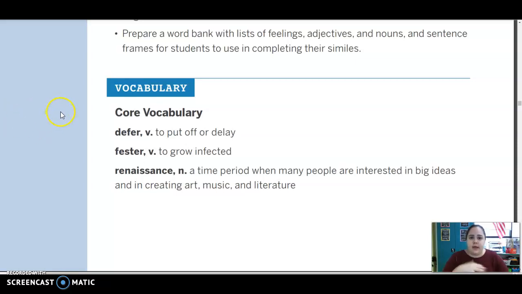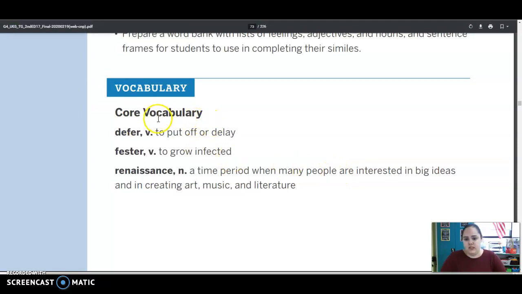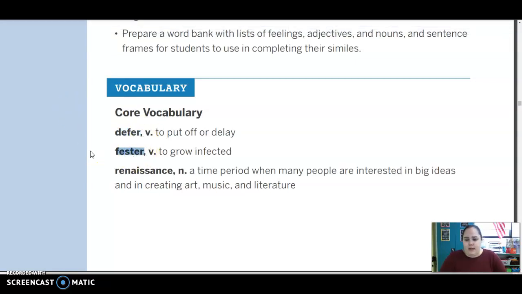And this unit has to do with the same poem that we read yesterday. So here is your vocab for today. Defer is a verb, and that means to put off or delay. Fester is a verb, and that means to grow infected.